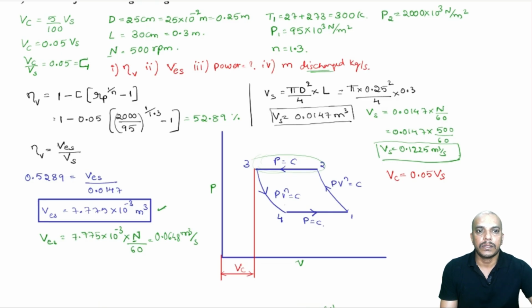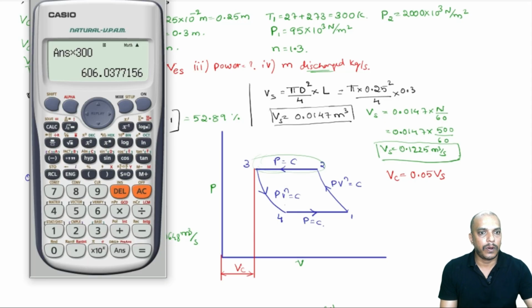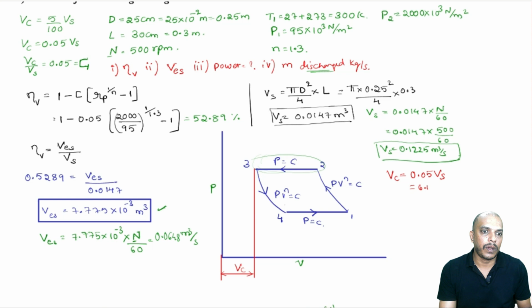Now, 0.05 times Vs means 0.05 into 0.1225. So that will be 6.125 into 10 power minus 3 meter cube per second. So, no, we will keep it in meter cube.